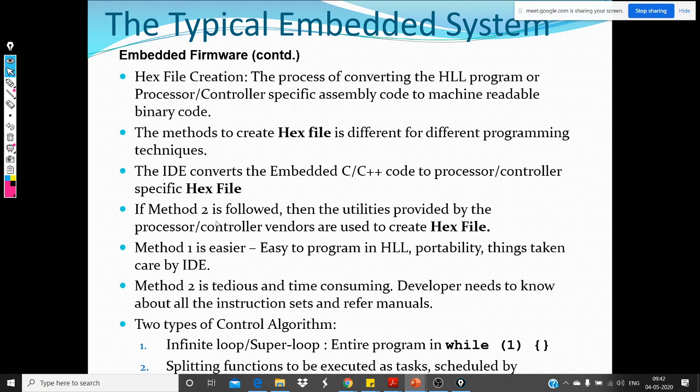But if you follow method 2, then you have to know which processor or controller you're going to use, and you have to create your hex file on your own based on the target processor or controller.